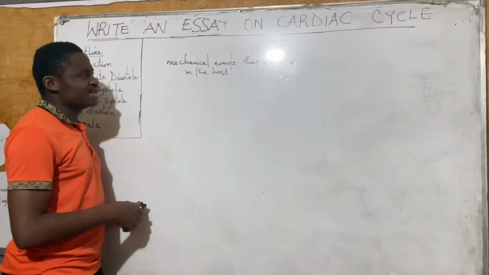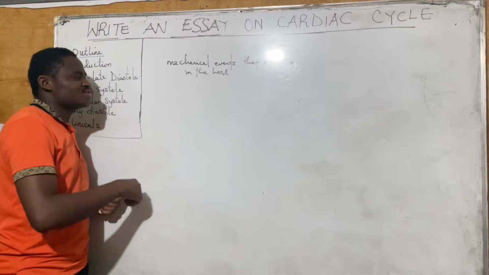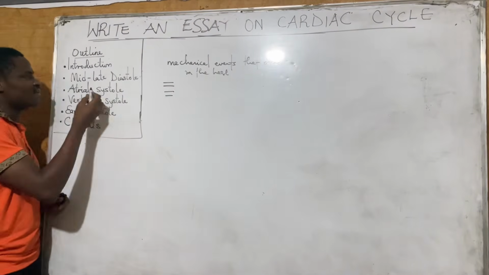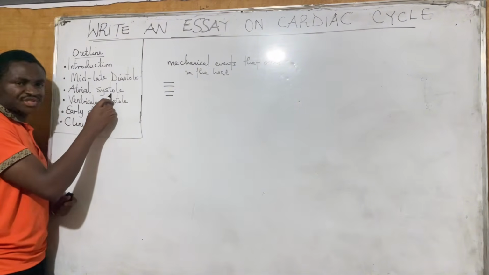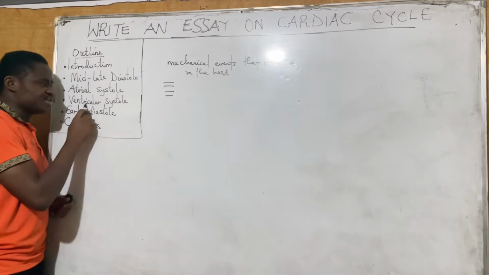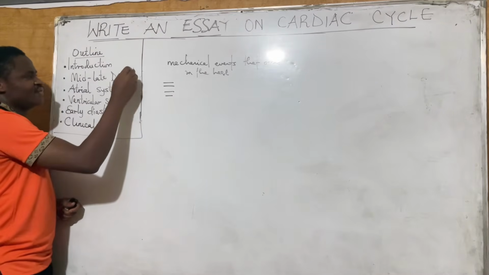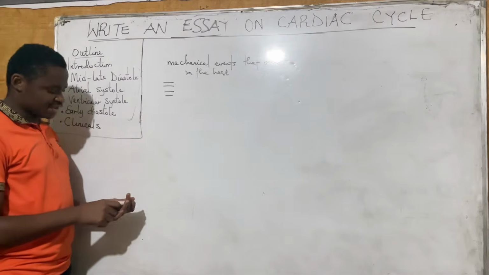Now the second statement is that we are going to use an arbitrary point, and this helps us to divide it into 4 phases. And what are those 4 phases again? Phase number 1, mid to late diastole. Phase number 2, atrial systole. Phase number 3, ventricular systole. Phase number 4, early diastole. These are the 4 phases which I'll be using to describe the cardiac cycle.